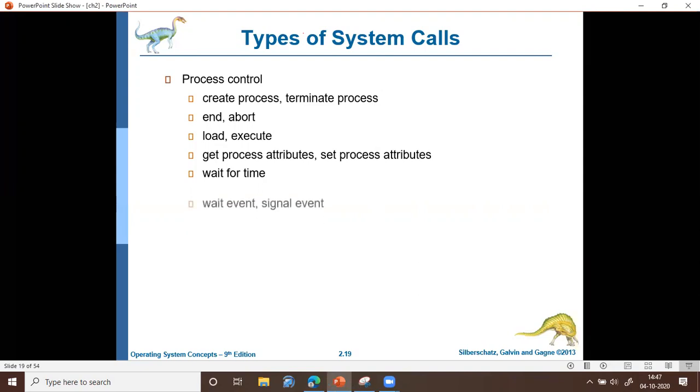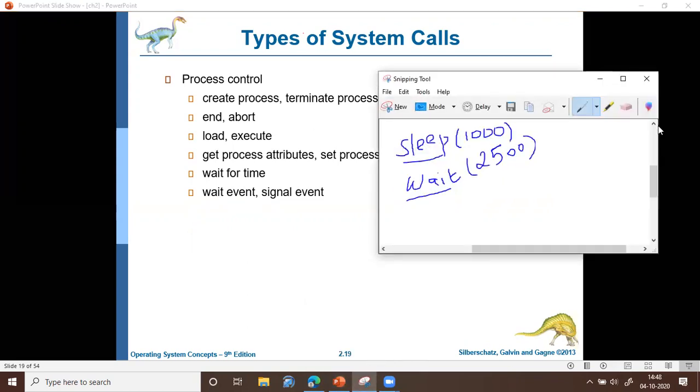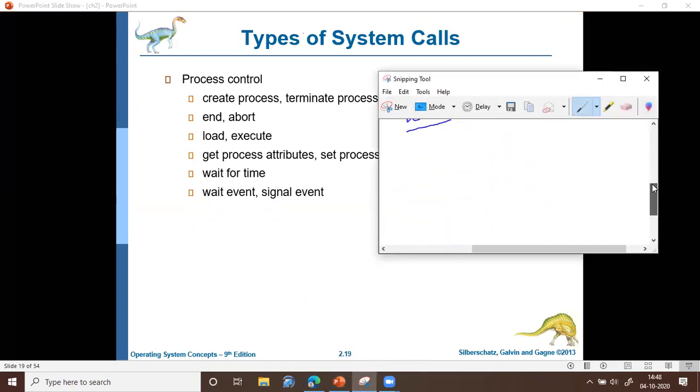Okay, and then sometimes you may want the process to wait for an event. That is, until that particular event occurs, the process should wait. In that case, the program may be using the system call wait event. Say, for example,